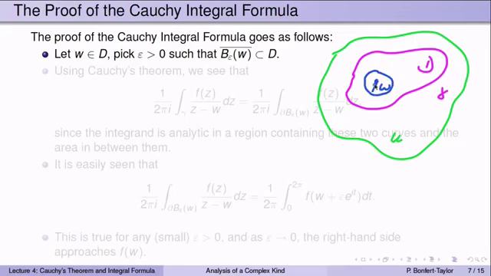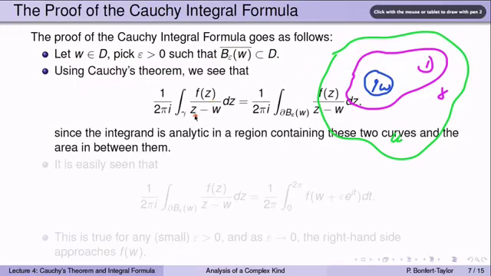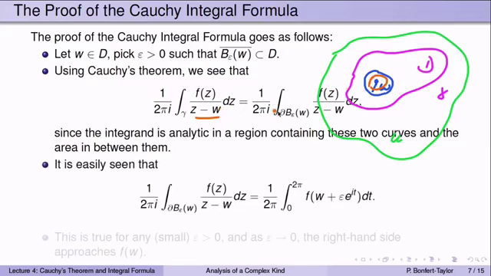Now, we can use Cauchy's theorem and observe that the integral over the curve gamma of f of z over z minus w is the same as the integral over the blue curve of f of z over z minus w, because the function f of z over z minus w is analytic between the two curves, on the curves, and even a little region that contains both curves. We just have to avoid the point w. Now, again, the integral over the blue curve is pretty easy to evaluate. The integral over the blue curve is the integral over the boundary of this disk of radius epsilon centered at w, of f of z divided by z minus w.